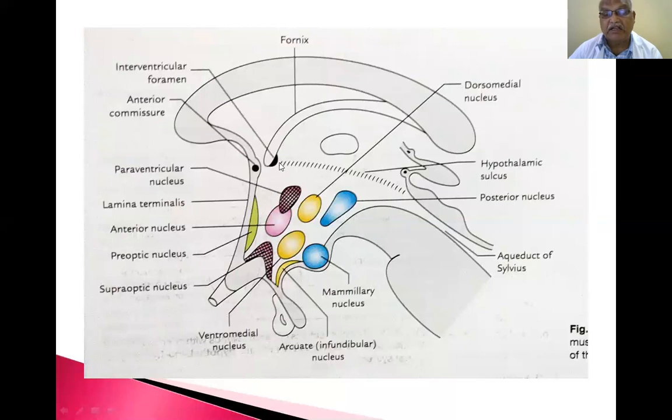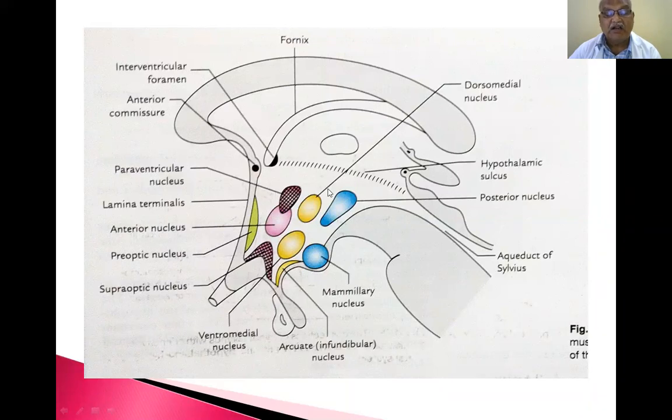The hypothalamic sulcus runs from the interventricular foramen anteriorly to the duct of Sylvius posteriorly, up to its superior margin. The duct of Sylvius is the name given to the canal present in the midbrain. So this hypothalamic sulcus divides the entire diencephalon into a dorsal part and a ventral part. These are the structures present in the ventral part, and these are the structures present in the dorsal part.